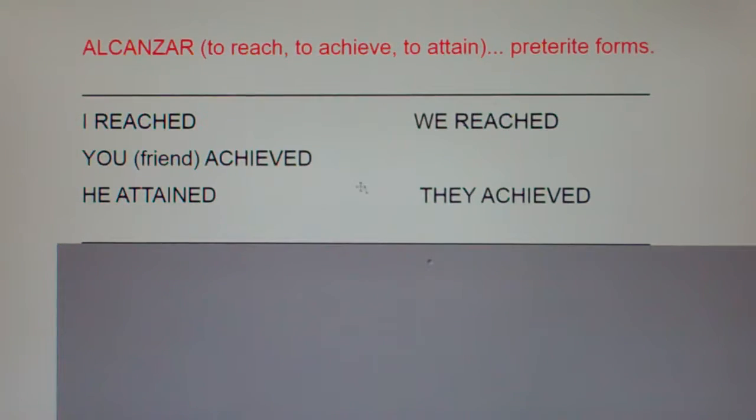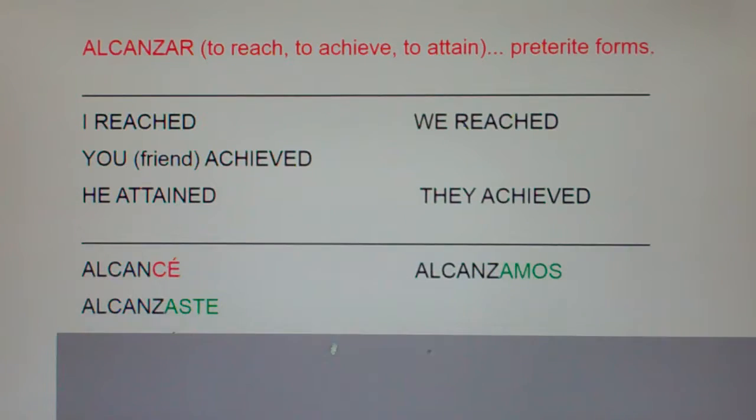All right, now I'm going to say each of these forms in English and Spanish and then clap. And after I clap, I'd like you to repeat both the English and the Spanish with me.